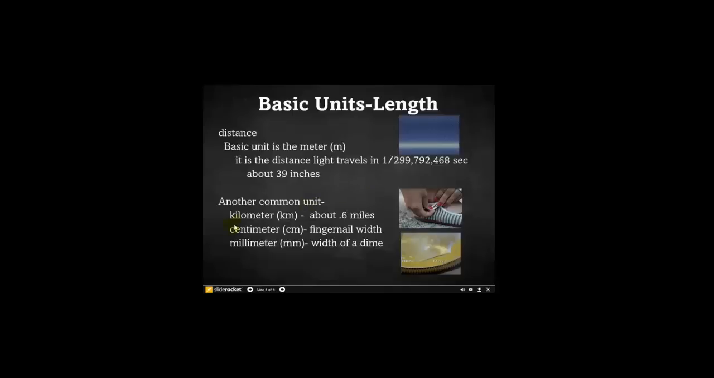Another common unit that we use is a kilometer. And a kilometer is, kilo means 1,000 times, it's larger. So you multiply your meter by 1,000. So 1,000 meters, and it's about 0.6 miles. And then a centimeter we'll use quite frequently, and a centimeter is smaller than a meter. It's centi, 1/100, so you divide by 100. And that's about the width of your fingernail, if you have an average fingernail. And a millimeter, you would divide by 1,000. It's 1,000 times smaller than a meter, and a millimeter is about the width of a dime, just to kind of give you an idea.